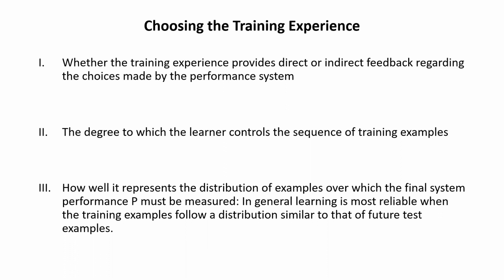First is whether the training experience provides direct or indirect feedback, right? The training experience that you are having or that you're learning from, is it direct or indirect feedback? Second is the degree to which the learner controls the sequence of training examples. Third is how well it represents the distribution of examples over which the final system performance P will be measured. Let's discuss all of these three one by one. First is the direct or indirect feedback.